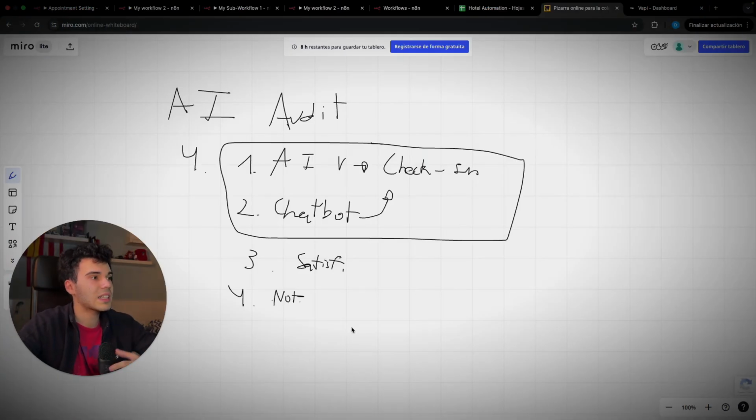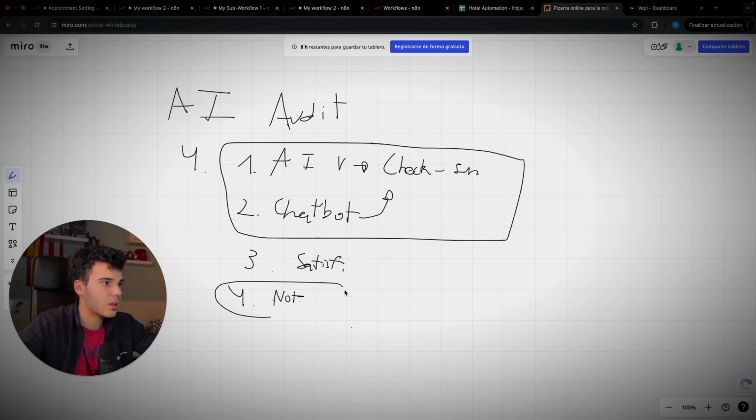Okay, so our last AI system for hotels is gonna be a notification system similar to the satisfaction one, but in a way of a reminder system where just imagine when you're gonna have a trip in some 3 days, let's say, something like that, you receive a message from the hotel reminding you, hey, we will see you in 3 days. We can't wait to host you in our hotel. It usually makes me feel good because it reminds me that I have to go to that trip in some days and usually increases a bit the client satisfaction.